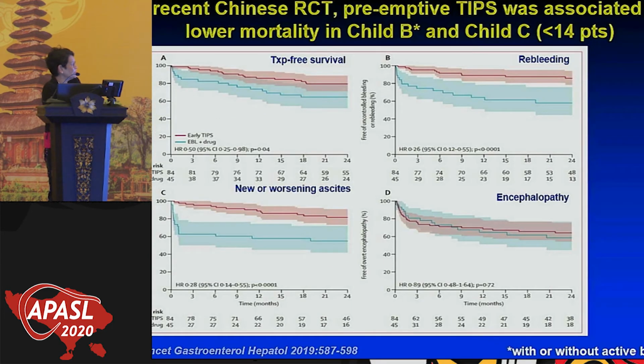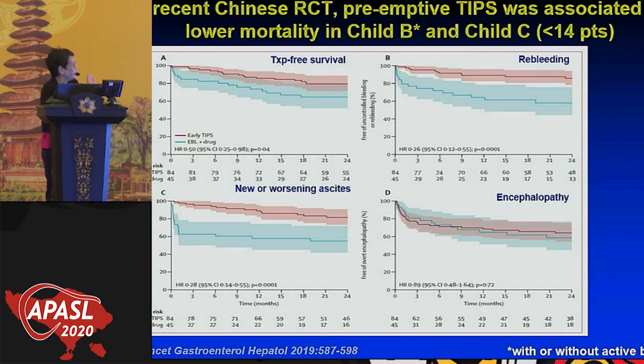Then they did, and this was just published at the end of last year, a randomized controlled trial. Again, they had 84 patients randomized to preemptive TIPS versus 45 patients randomized to standard therapy. This is a larger study than the study by Garcia-Pagan. It's a randomized controlled trial. It's a very important trial.